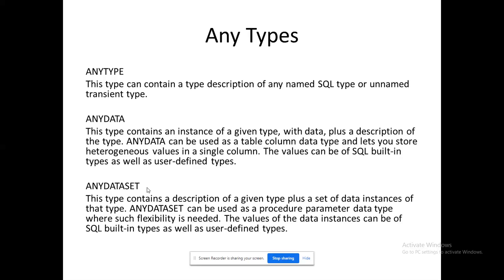Second is AnyData. AnyData means I am ready to represent my table. That is what AnyData is. Either I can represent any one row or any one column, and that can be directly assigned using this AnyData. I can manipulate and work with that AnyData.